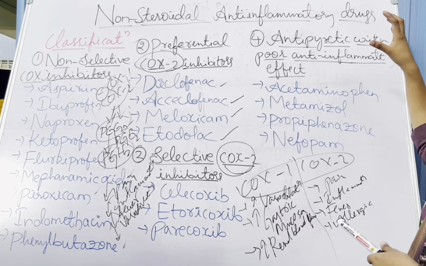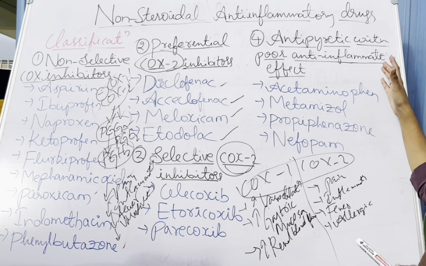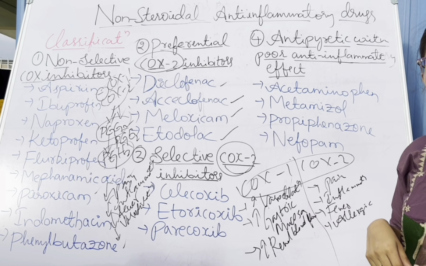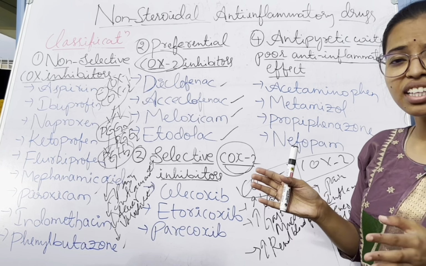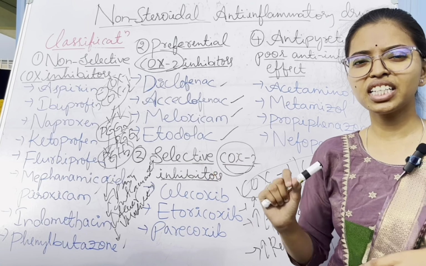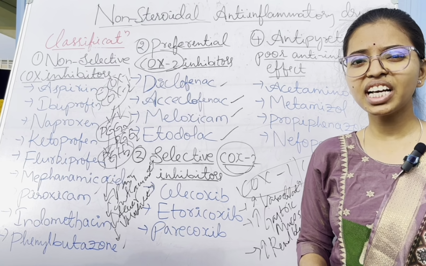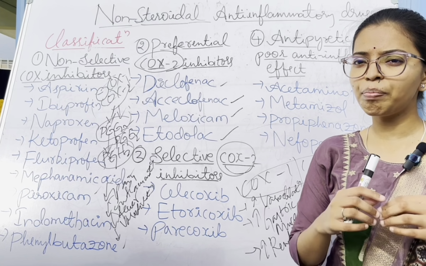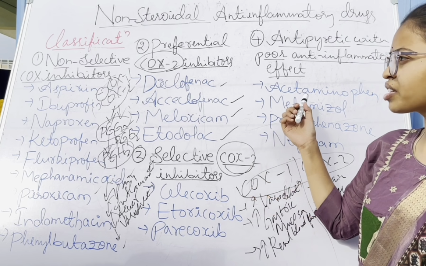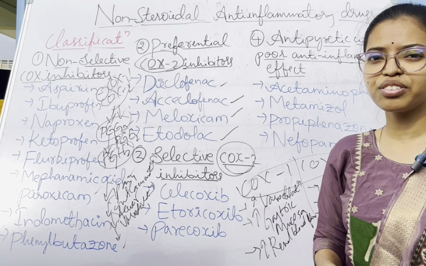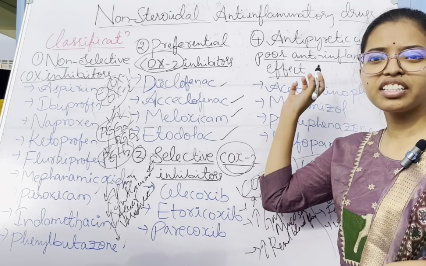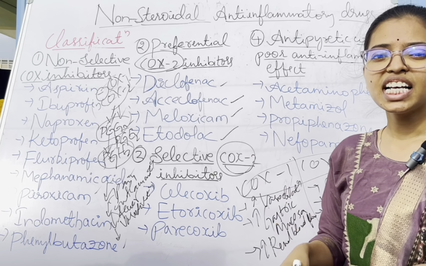Because the antipyretic drugs, which are acetaminophen, metamizole, propyphenazone, and nefopam, only block the COX enzymes, both COX-1 and COX-2, in the CNS, specifically in the hypothalamus, not in the peripheral regions. In the other regions where COX-1 and COX-2 are located, they do not block them.